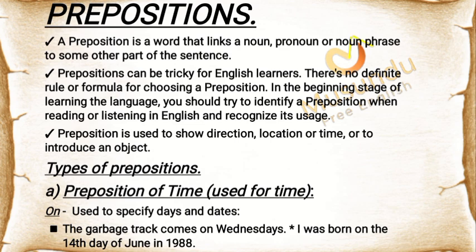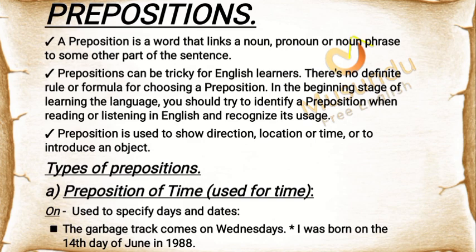A preposition is a word that links a noun, pronoun or noun phrase to some other part of the sentence. Prepositions can be tricky for English learners. There's no definite rule or formula for choosing a preposition. In the beginning stage of learning the language, you should try to identify a preposition when reading or listening in English and recognize its usage. Prepositions are used to show direction, location or time, or to introduce an object.